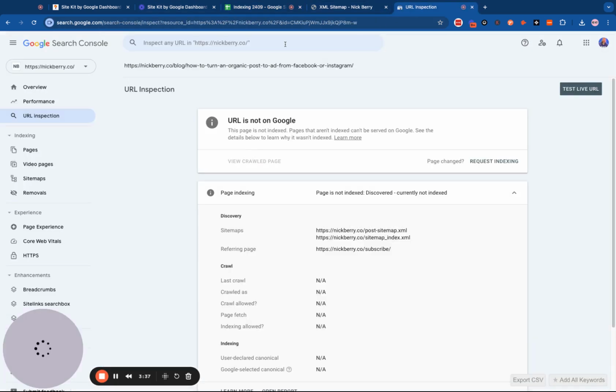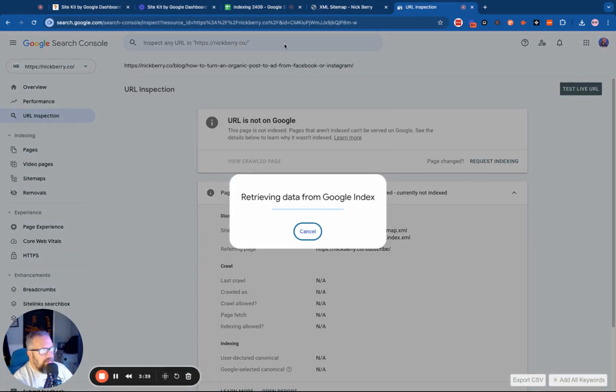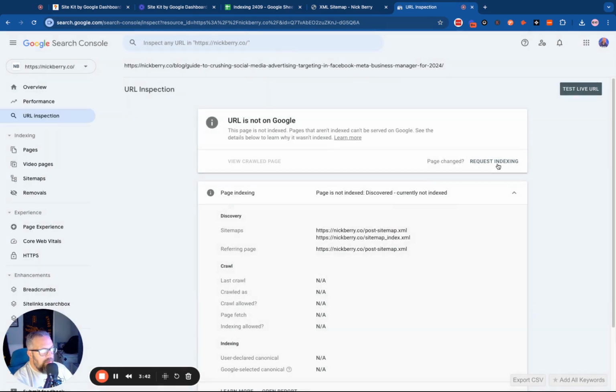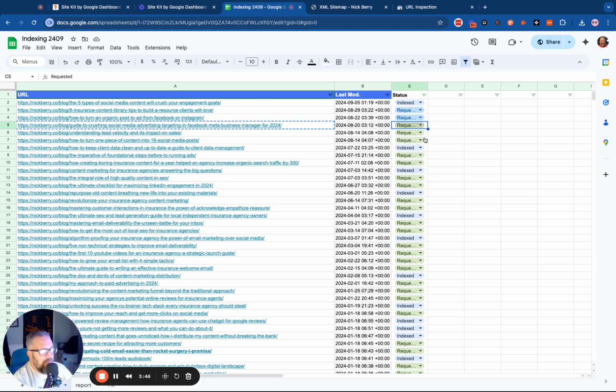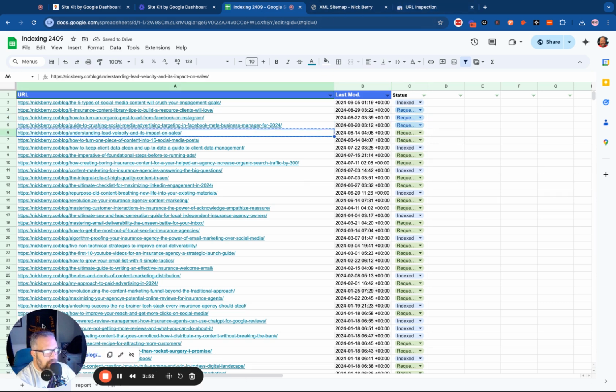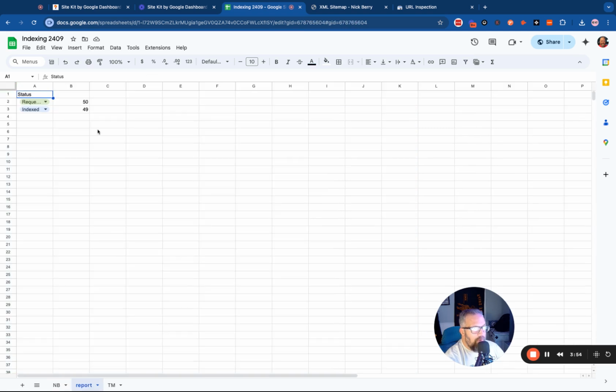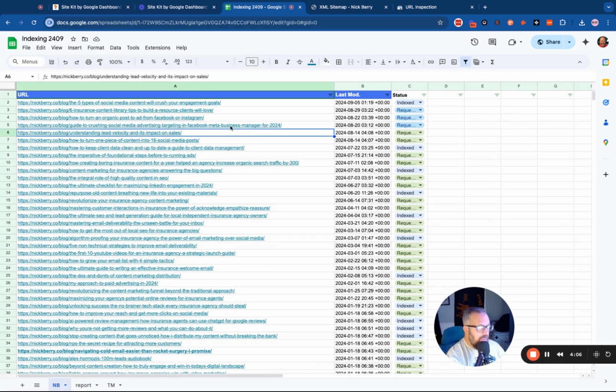And that is how I manage and keep an eye on what's going on with my content. Then in this page, I also have a quick report that'll show me the status. The one you get will actually be the final production one that I send to my clients. But that's what I do, basically.